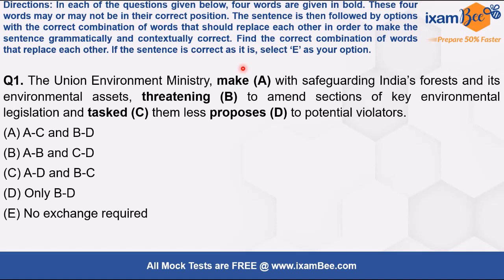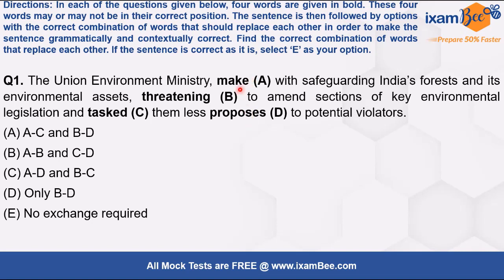Now these also come with a variation. We will see after solving this one. So now this sentence says the Union Environment Ministry make with. So make is incorrect here, even if when we see the subject verb agreement, this is not fitting here, right? So either tasked or proposes is the best fit here, right?